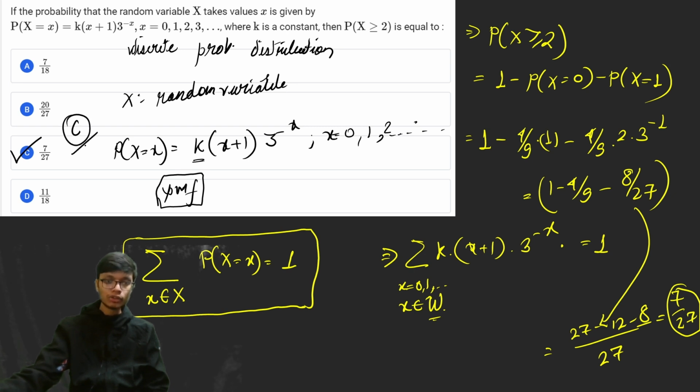I hope this particular solution was clear. Alright, so a fairly simple problem, but again an important problem, which involves the basics of probability as well as the question on sequence and series. So I hope you will remember this type of problem. These types of problems are most prone to coming in an examination.